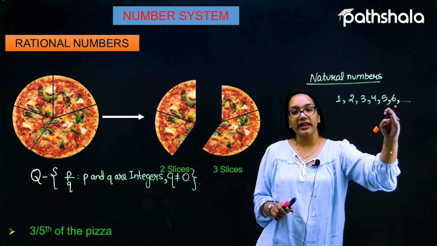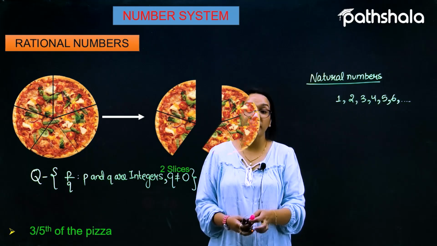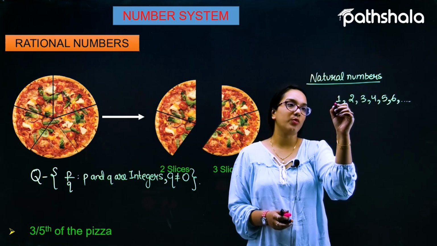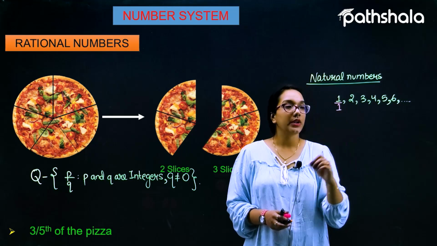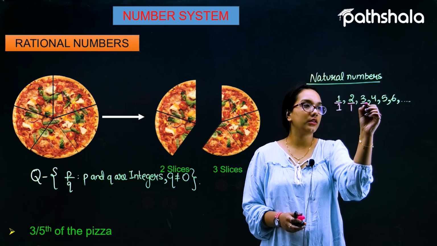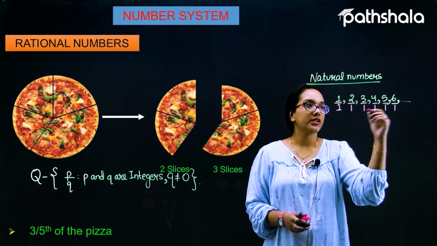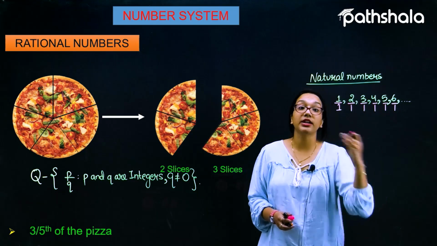Can these numbers be represented in the form P by Q? Obviously, they can. How? Let the denominator be 1. Then it can be represented as 1 by 1, 2 by 1, 3 by 1, 4 by 1, 5 by 1, 6 by 1. So all the natural numbers are rational numbers.